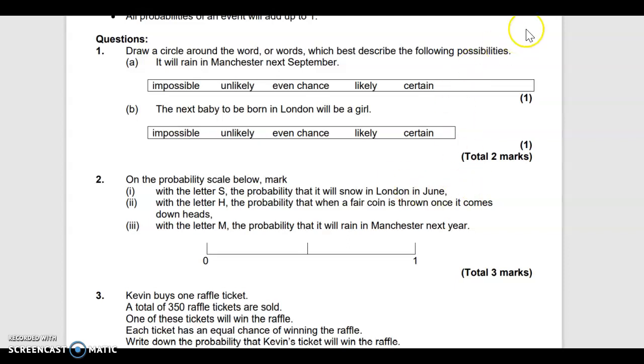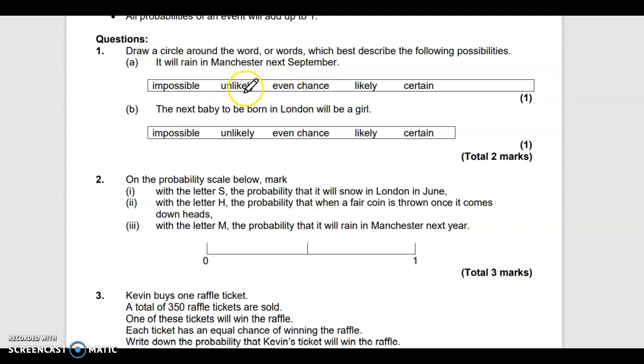Let me give you some examples. If it's certain, like if today is Tuesday, then tomorrow will be Wednesday, that is certain. A likely example is if you're in the UK and it's winter time, that it's going to rain tomorrow is a bigger than 50-50 chance. An evens example would be if I had a coin and I tossed it, whether I get a head or a tail.